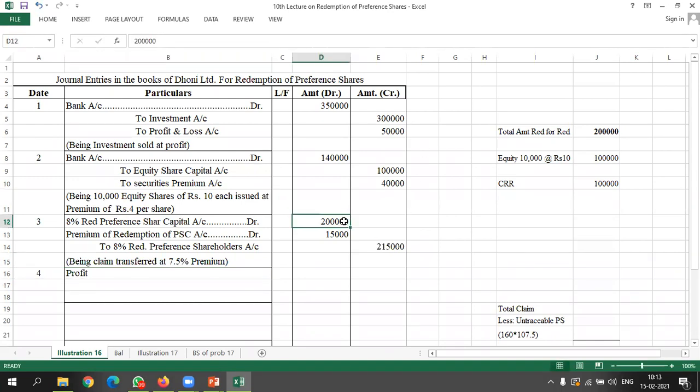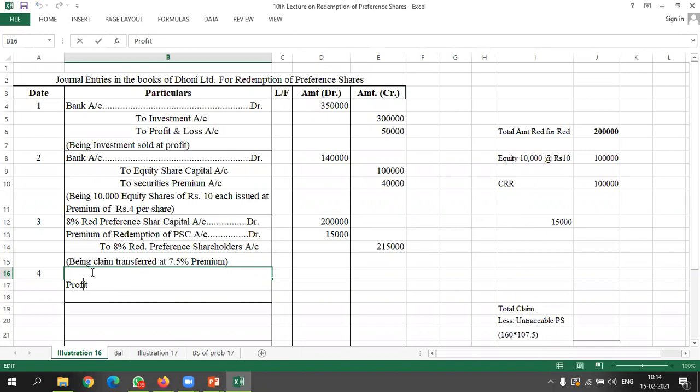15,000 वाला 2 lakh rupees. 2 lakh multiply by 7.5%. Look at here. 2 lakh rupees multiply by 7.5%. It comes to 15 lakh rupees. Okay, sir. Profit and loss account debited.